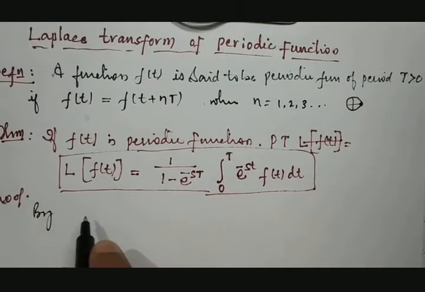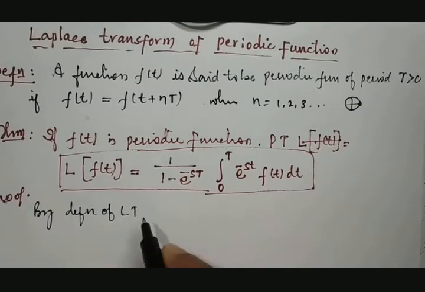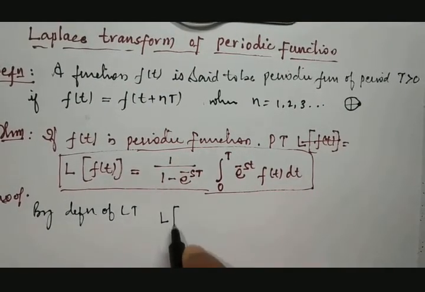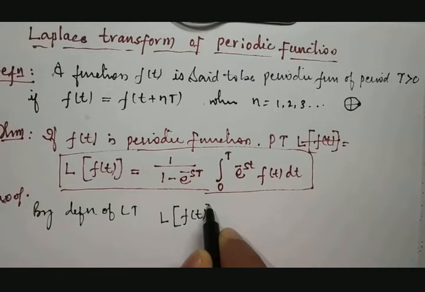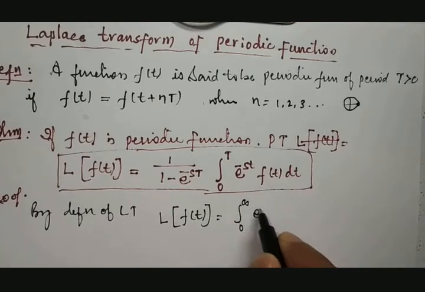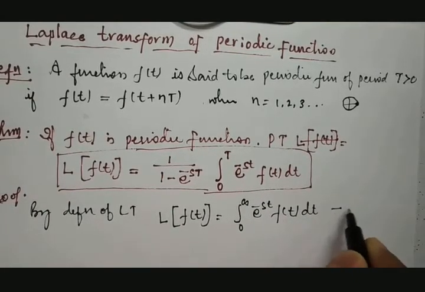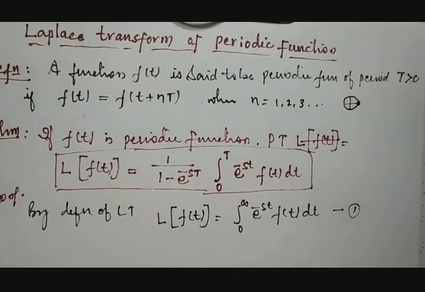It says L of f of t is equal to the integration between 0 to infinity of e raised to minus st into f of t dt. I will call it equation number 1.